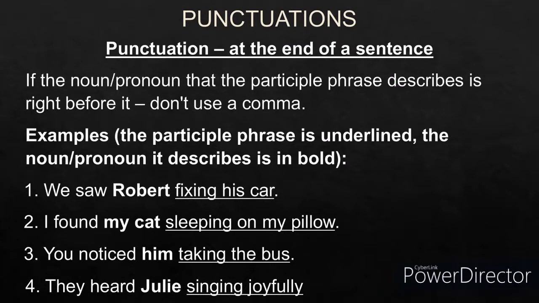They heard Julie singing joyfully. Singing is a present participle. Joyfully is an adverb. So singing joyfully is a participle phrase modifying the noun Julie. Since it's coming at the end, just after the noun it is modifying, there won't be any comma.